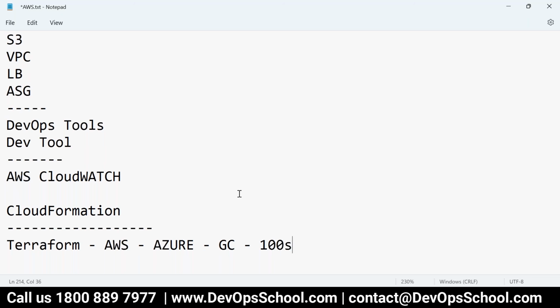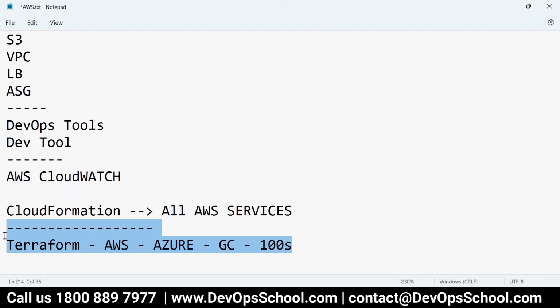But with CloudFormation, you can code for all AWS resources and services. Simple. So if you want to automate only AWS services, CloudFormation is best. But if you want multi-provider automation, then Terraform is the best.